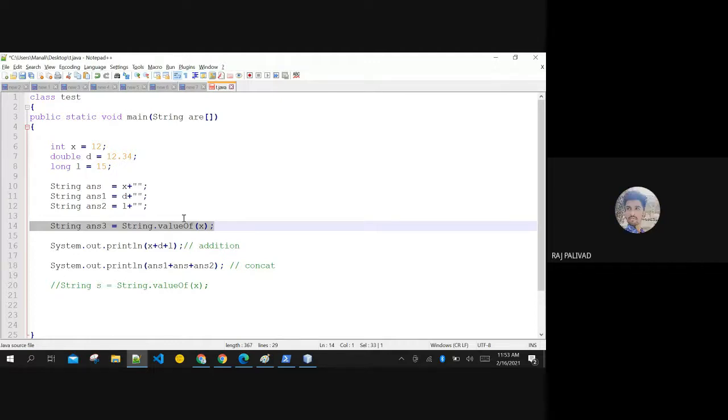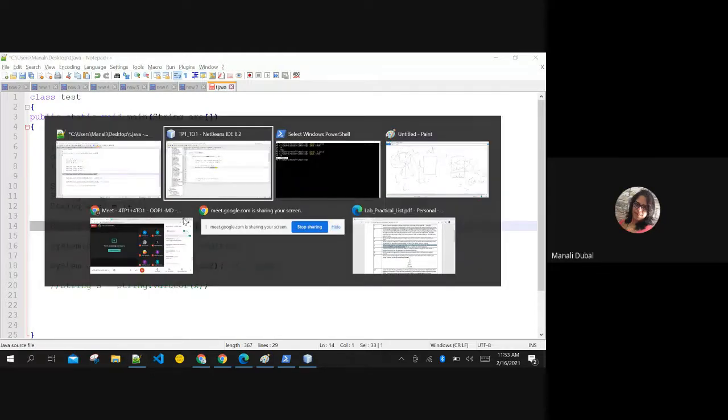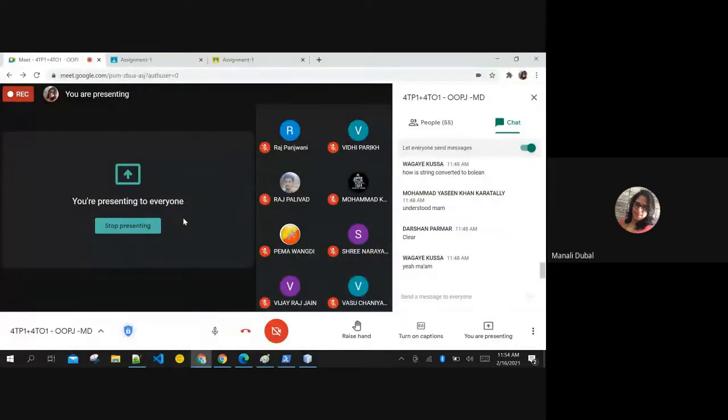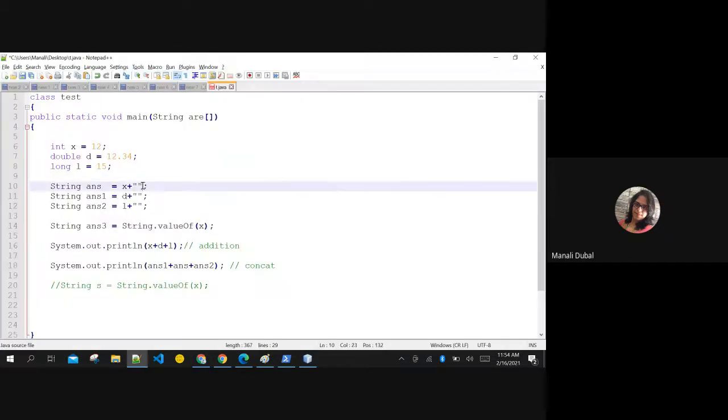Any questions in converting any data type to any another? You must know how to convert string to int, int to string, string to double, double to string. These conversions always from string to any data type you are using parse functions, and from primitive to string you are using value of, or you can simply add these double quotations at the end. Any questions so far? Everybody's clear with this? Are you sure?